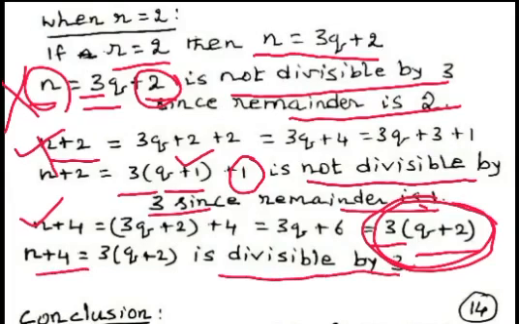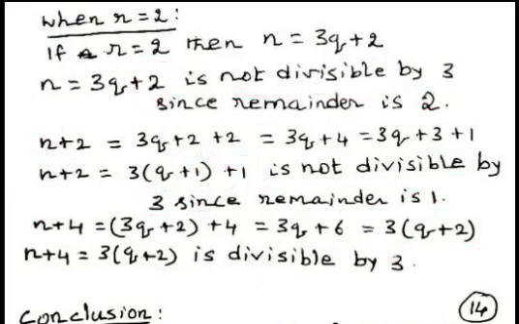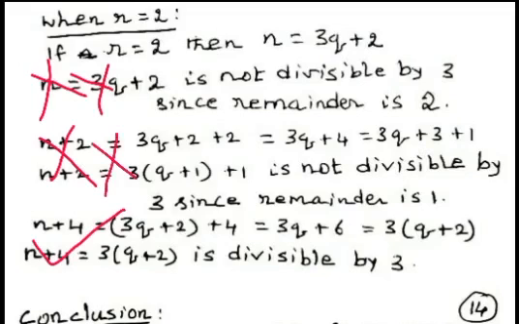So, in this case, n is not divisible by 3, n plus 2 is not divisible by 3, n plus 4 is divisible by 3.